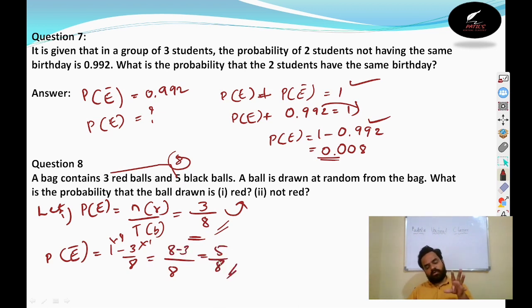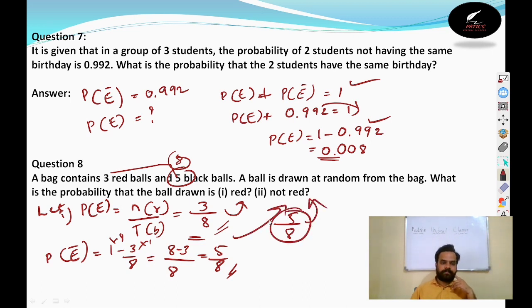Either you can do the probability of not happening of an event as 1 minus 3 by 8, or you can count the remaining balls except red. 5 balls are there, divided by the total 8. That you can also write. So we need to use the relation of the probability of happening of an event and the probability of not happening of an event. Am I clear? Then we will go for question number 9.